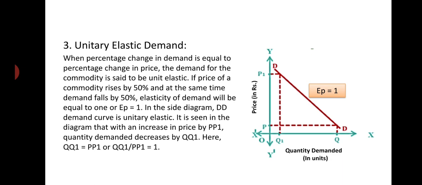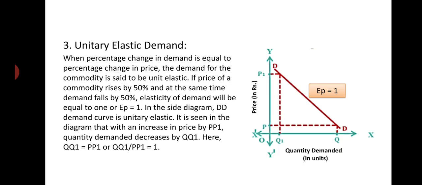Here PP1 is equal to QQ1, or the change in price becomes equal to change in demand. So when QQ1 equals PP1, naturally QQ1 by PP1 will be 1.